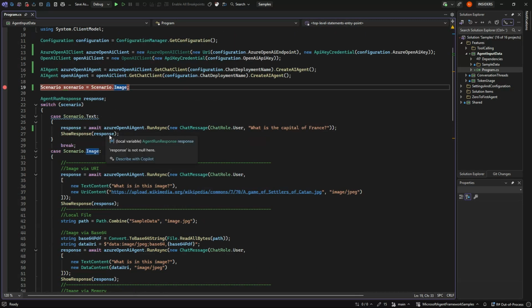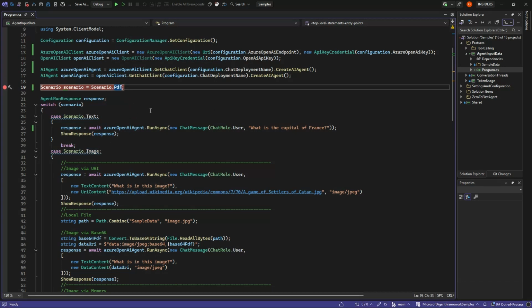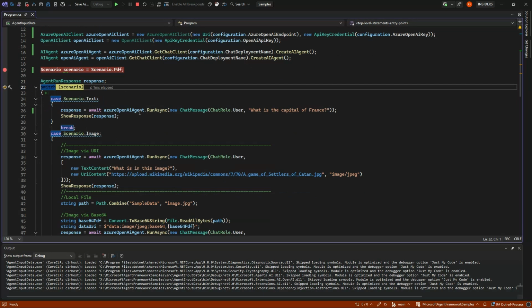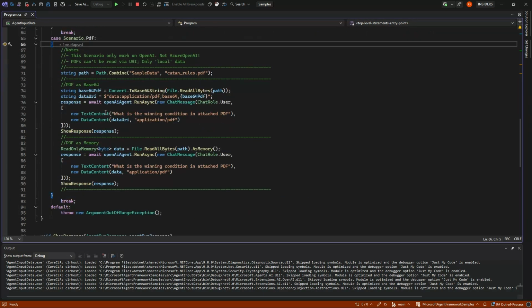But then we come to PDFs. And let's run again. And in this case, I have taken a PDF that is the rules of Settlers of Catan, just to keep the same theme here.